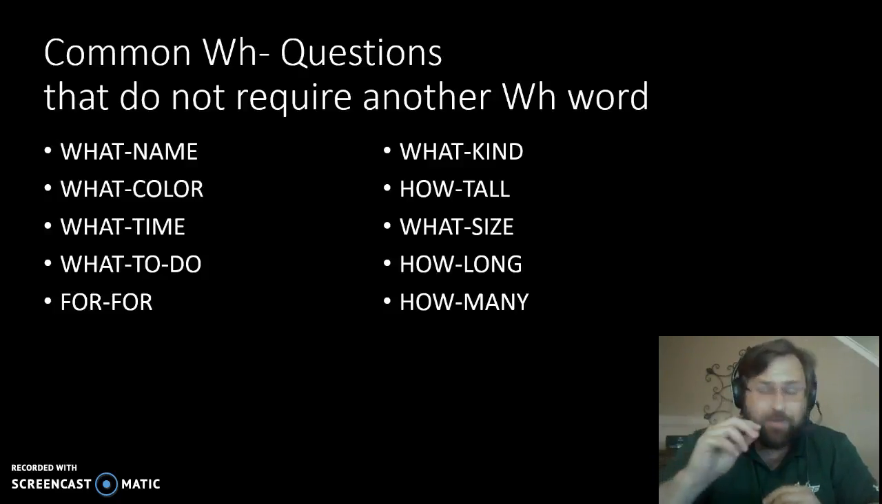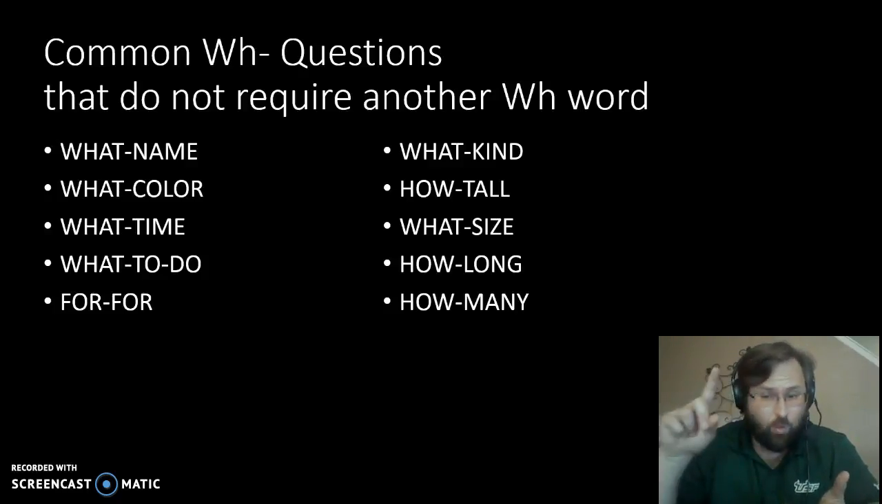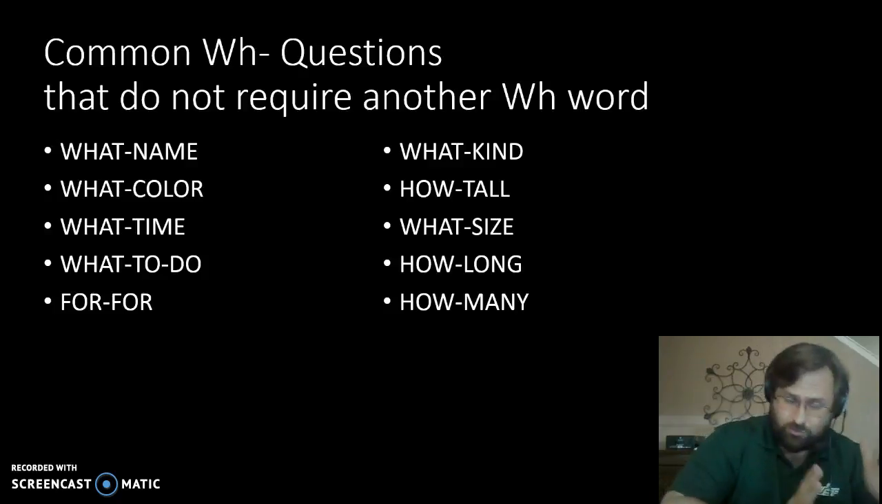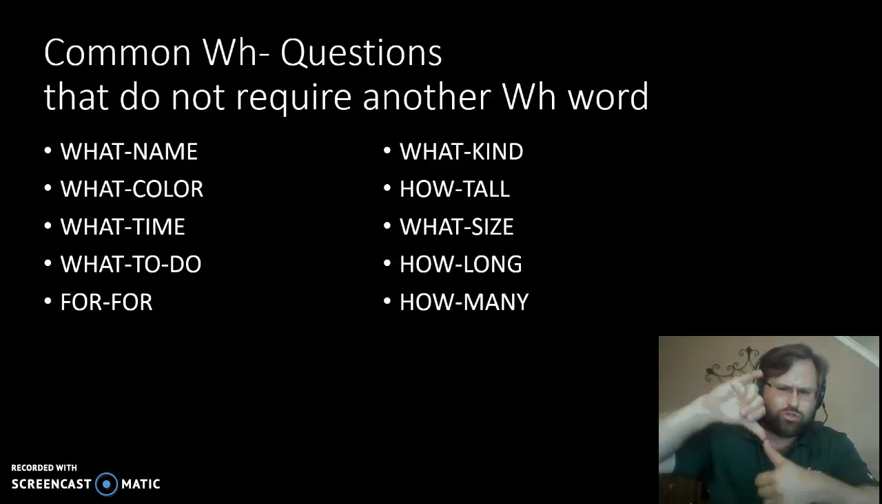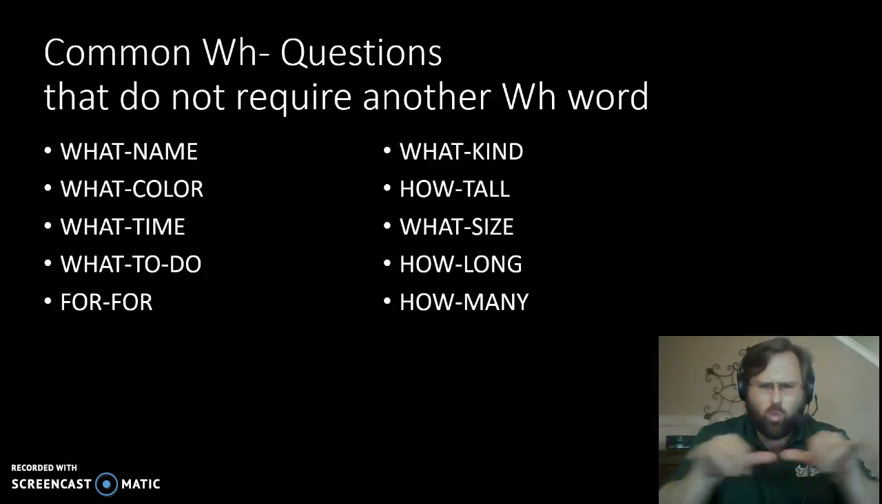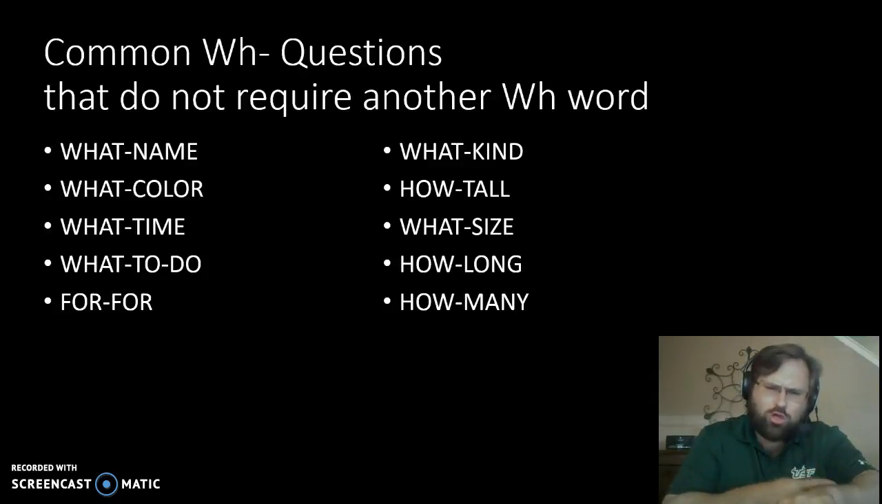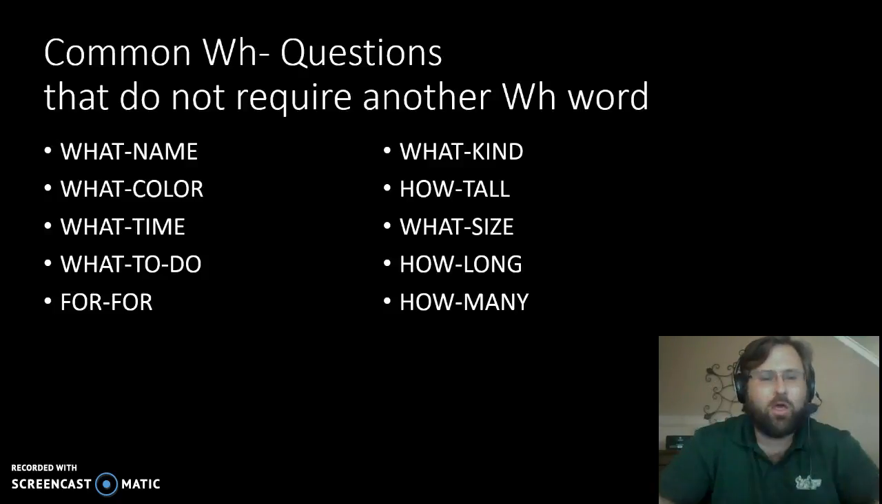Which, by the way, should not be confused with the normal ASL sign for. They're different signs, the rhetorical question and the sign for. What kind? How tall? What size? How long and how many? Those questions are formed simply by signing the sign with the facial expression. There's no need to include the English word with those.